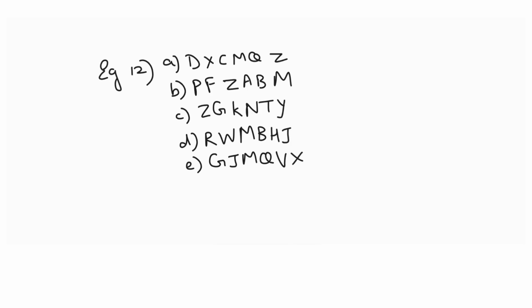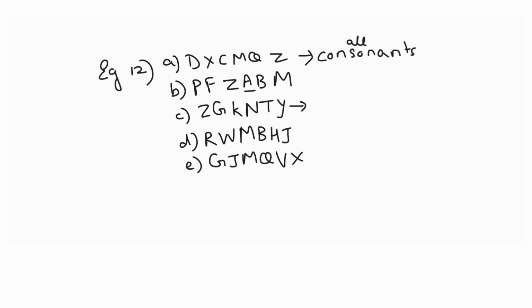It may not be every time that there will be a skip of alphabets and then the next alphabet comes. There can be some other rule also applicable. So keep looking at them. If I see D, X, C, M, Q, Z, the common relationship that I can establish is that all of them are consonants. Now in the second one, all of them are consonants except for A.